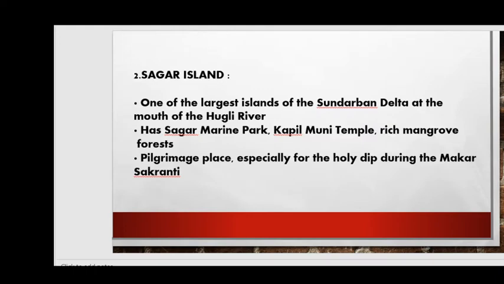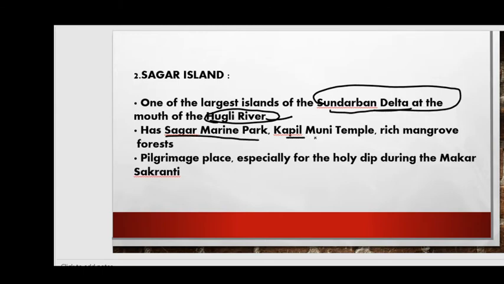Next we talk about Sagar Island. It is one of the largest islands of the Sundarban Delta at the mouth of the Hooghly River, right friends? Where is it located? It is located near the mouth of the Hooghly River. Next, it has Sagar Marine Park and Kapil Muni Temple, right friends? It is rich in mangrove forest. What is mangrove forest? In the recent slide we saw that. Next, it is a pilgrimage place, especially for the holy dip during Makar Sankranti.